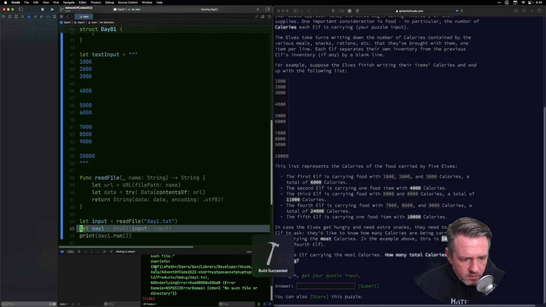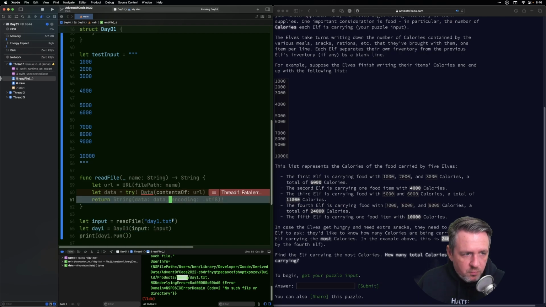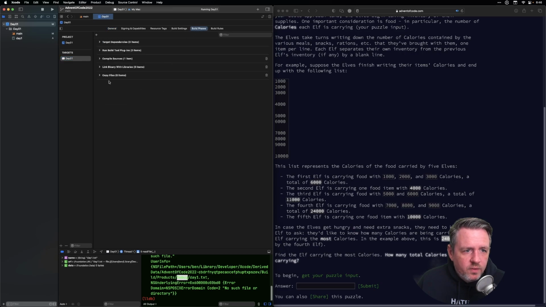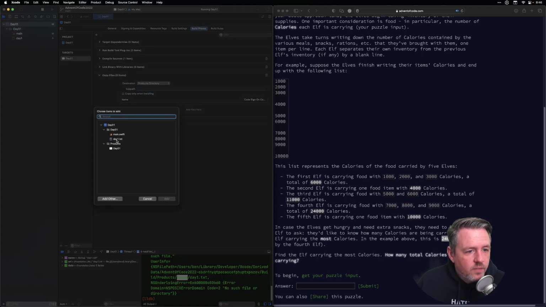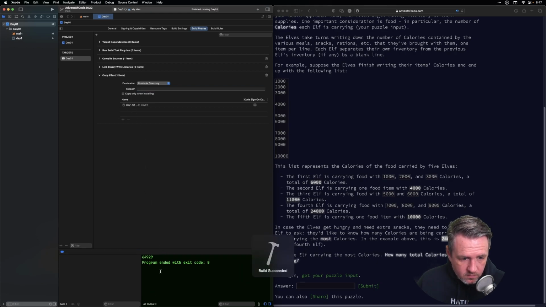Okay, let's run it, and this crashes because it can't find the file. It is looking for it in the debug directory, so in the built products directory. So if I copy, build phases, copy files, products directory. This looks different than iOS apps. Okay, day1.txt should be copied. Sweet. Okay.